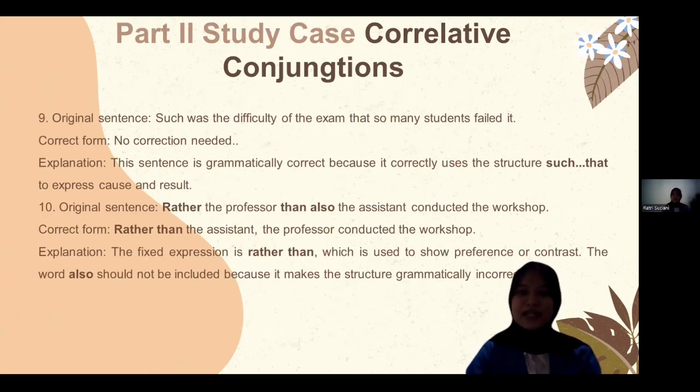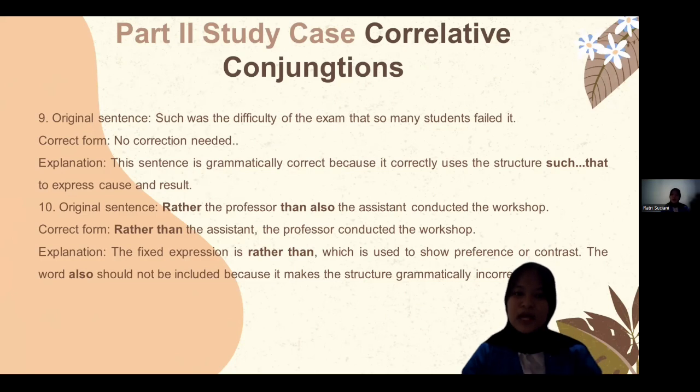Number 9: such was the difficulty of the exam that so many students failed it. The correct form is: no correction needed, because this sentence is grammatically correct. It correctly uses the structure such paired with that to express cause and result.